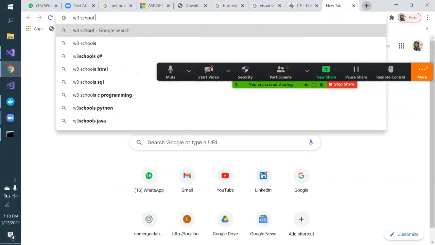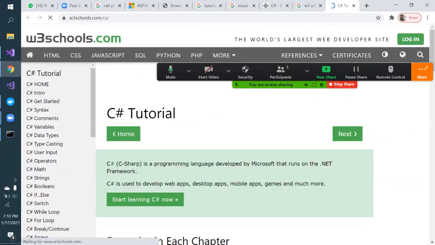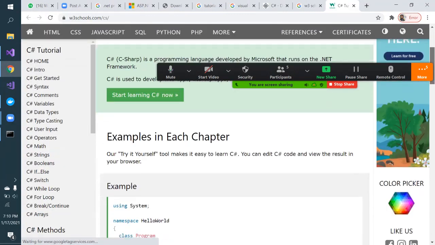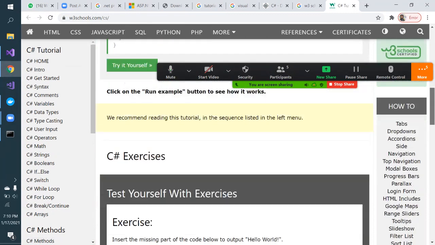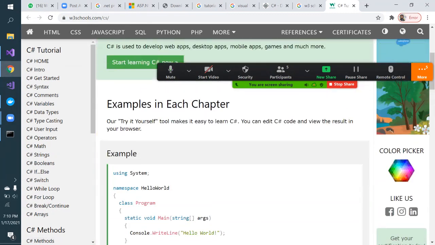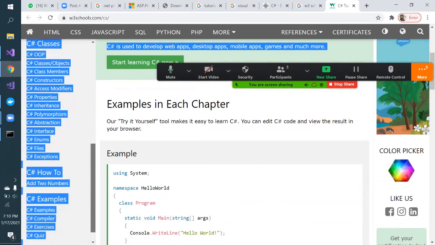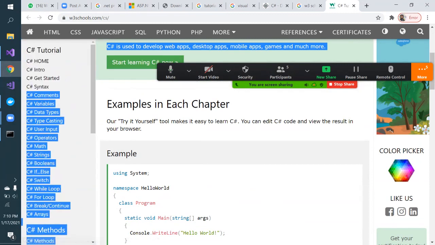Even here, if I type C# W3Schools, this website also has step-by-step programming learning resources. This is also a very good website for learning anything like Java, Python, or anything. See here at the left side, it is giving you all kinds of programming features. The recommended thing is to go step by step.